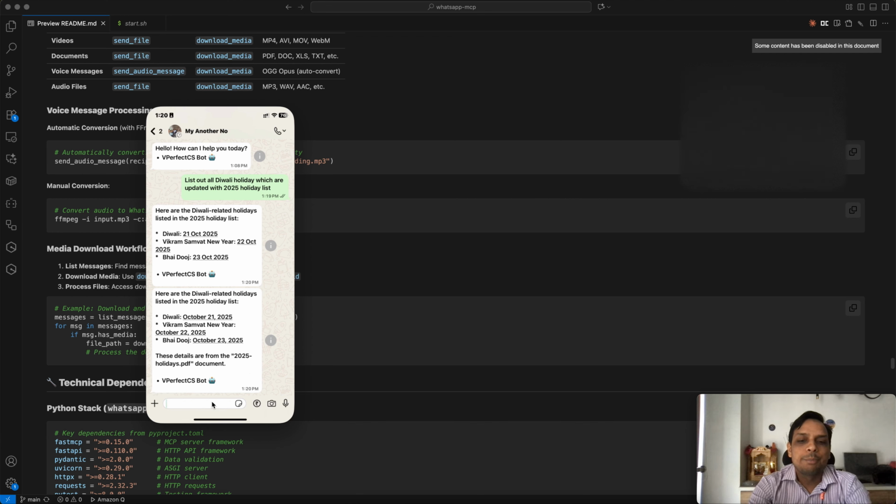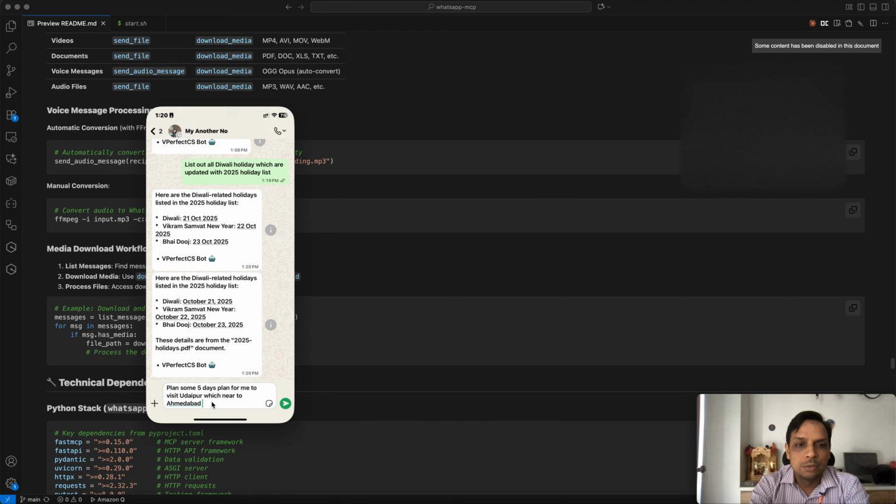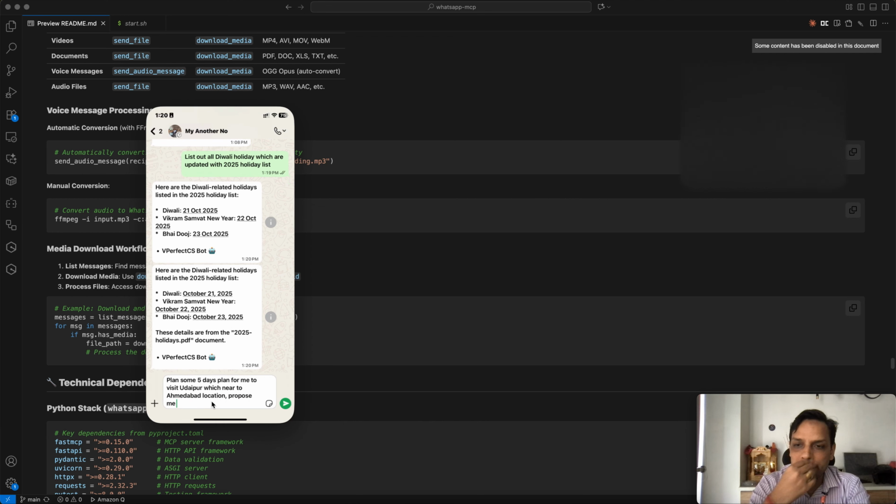Now I ask it to plan a 5-day vacation for me to visit Udaipur, which is near the Ahmedabad location, and propose a trip plan.